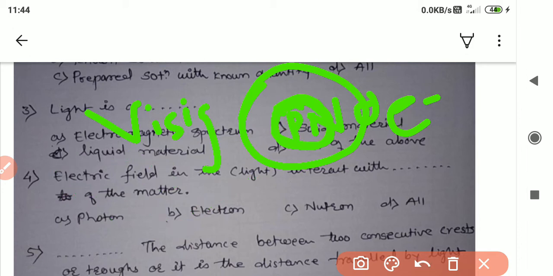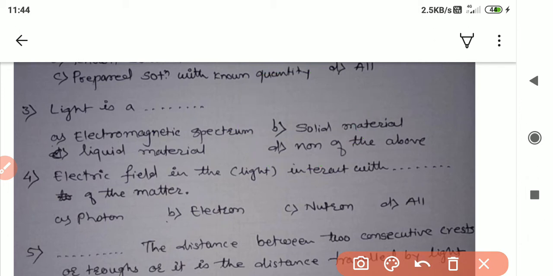Moving to the next question, fifth. Fill in the blanks: the distance between two consecutive crests and troughs, or it is the distance traveled by the light. See, this is the definition.